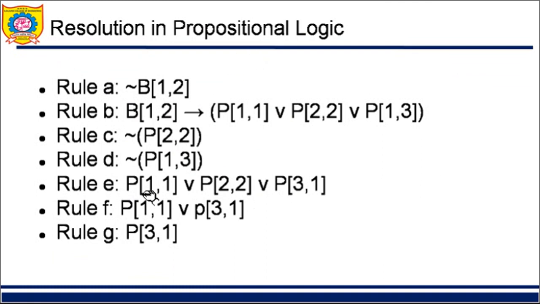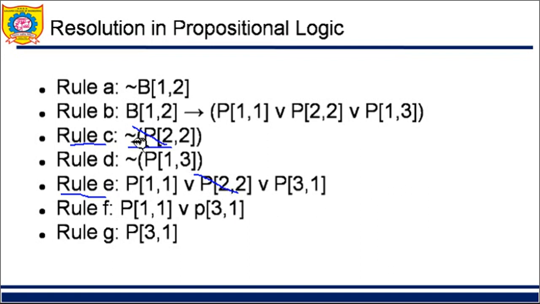Previously we said that this is the initial condition. Now we will use rule C, which says that there is no pit at 2 2, and apply rule C with rule E. This is called resolution. Resolution requires one negative statement and the other positive with respect to the same statement. So this and this get cancelled, and what remains is P11 and P31.